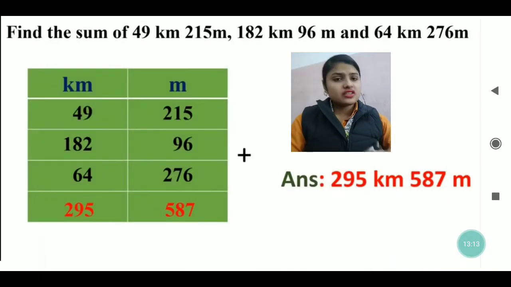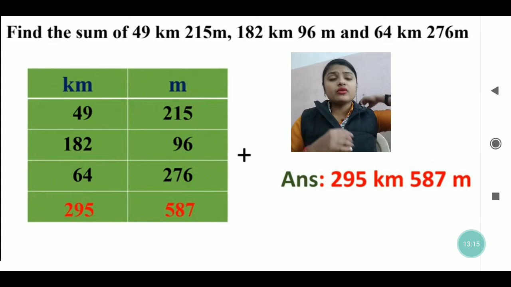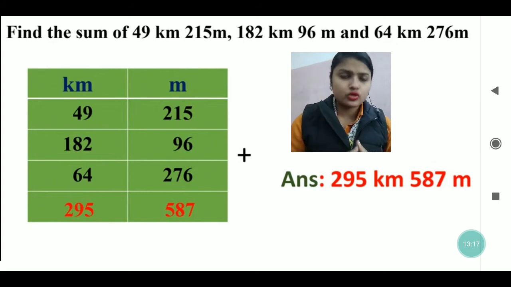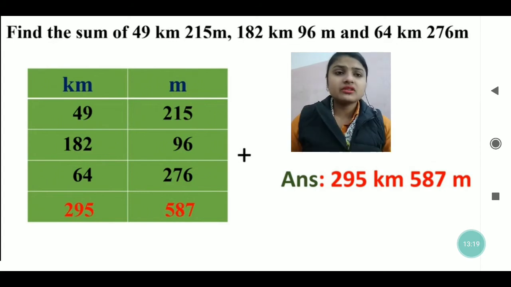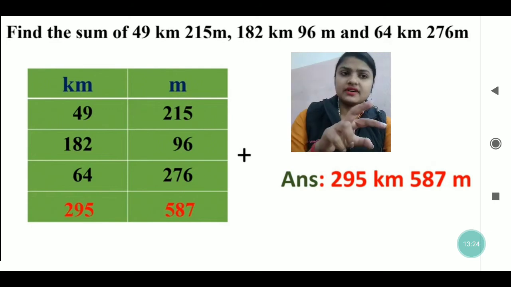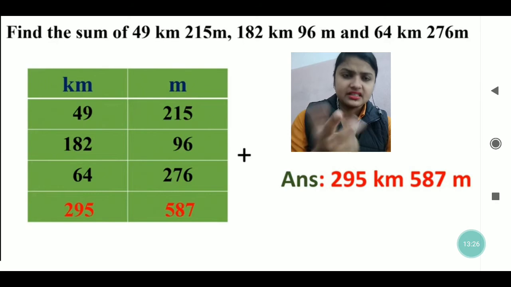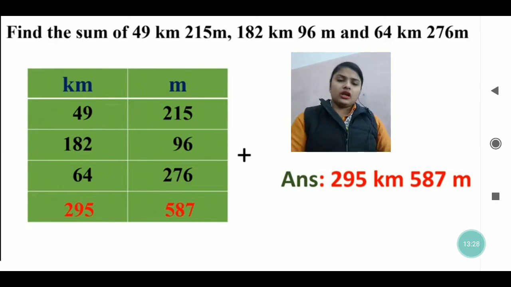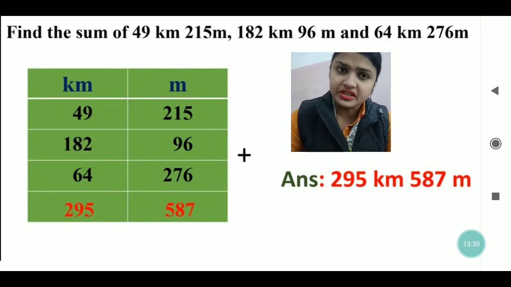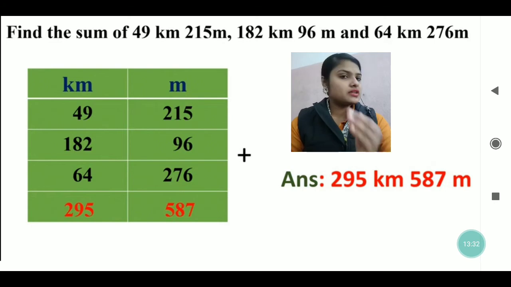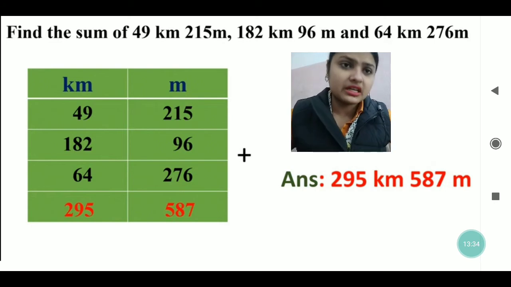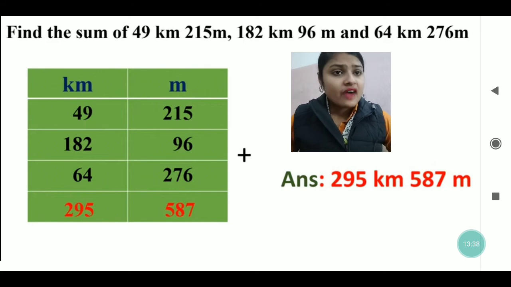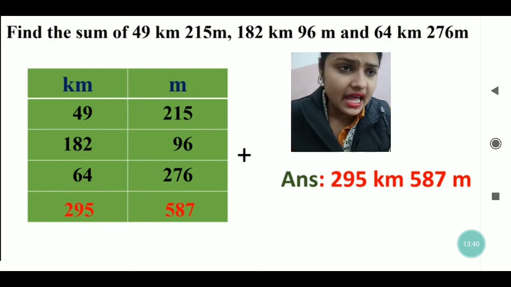In the same way, this question has also been done, but here you can see there are 3 numbers given. So don't get confused about how we will add three numbers. You will add 2 numbers first and then add the third to that. First we will make 2 columns, one for kilometers and one for meters. The numbers given in kilometers we write in the kilometer column. The numbers given in meters we write in the meter column. After writing all this, we will start adding the numbers.